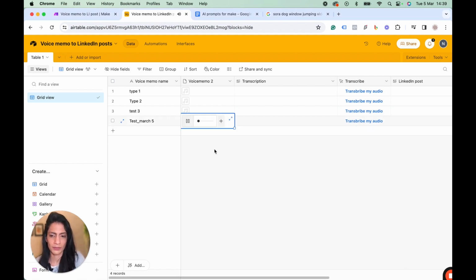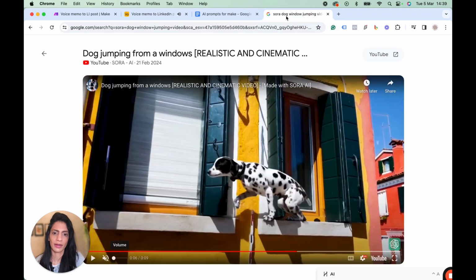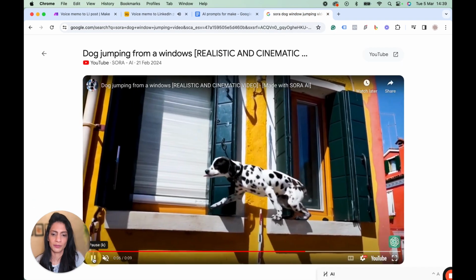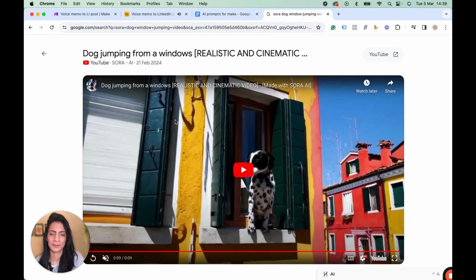I know people are going absolutely crazy about Sora. It is indeed the best text to video generator out there. But I think conversations on social media are all sounding exactly the same. Yes, there are a few very cool videos floating around. There's one of a dog jumping from one window to the other. But I think it's important to also talk about the risks.